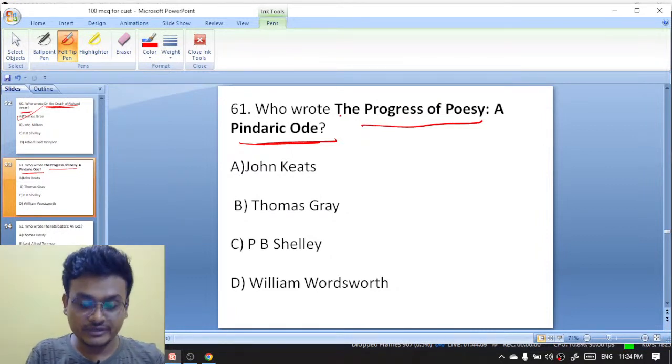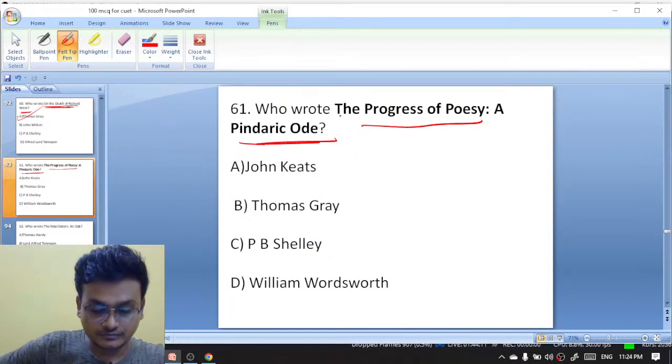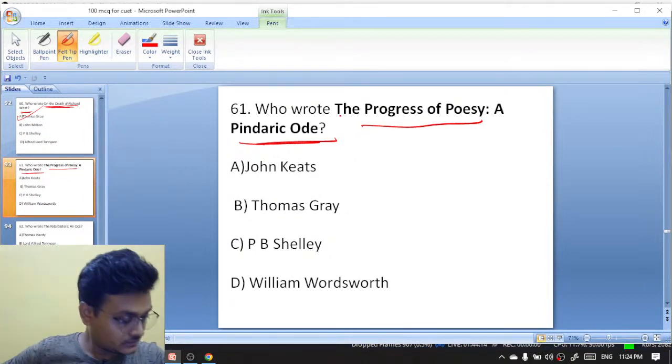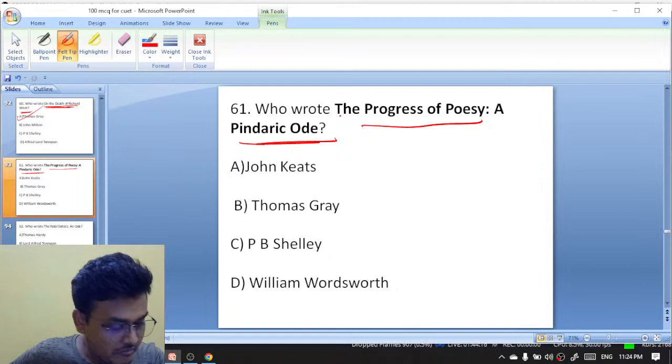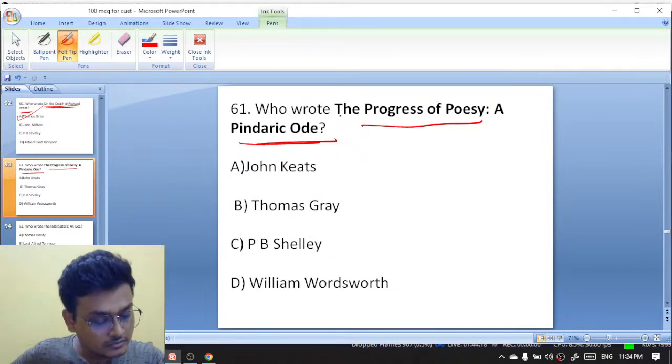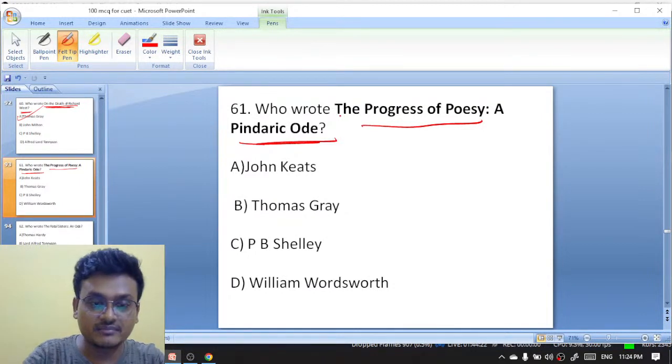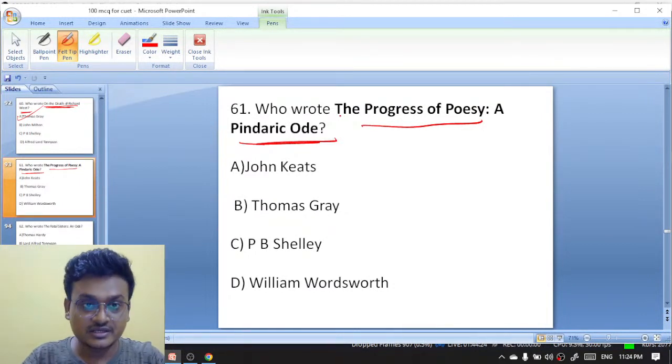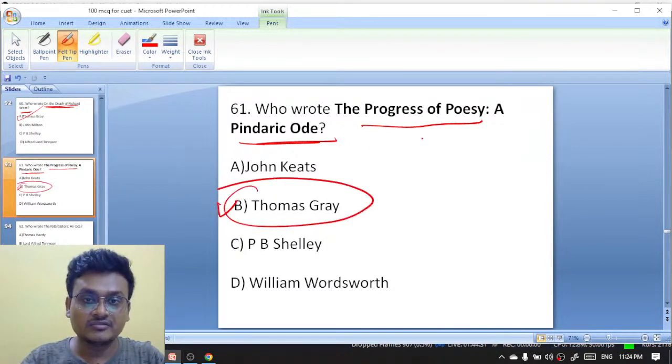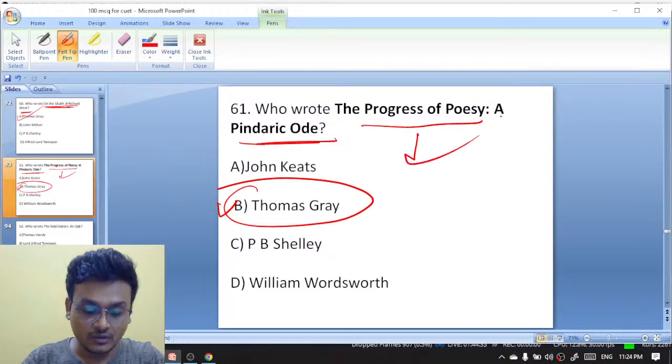The Progress of Poesy, a Pindaric Ode. Excellent, it is again the same answer. Again, it's Thomas Gray. Thomas Gray has written The Progress of Poesy, a Pindaric Ode.